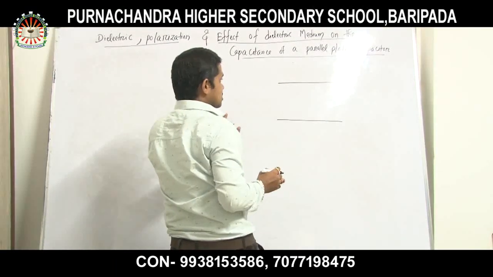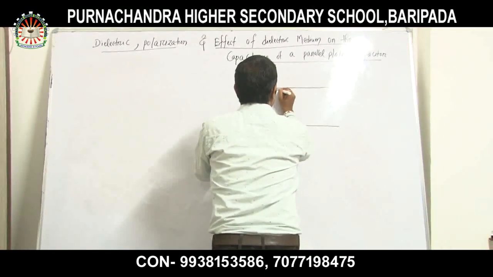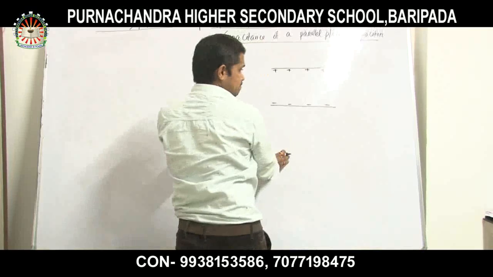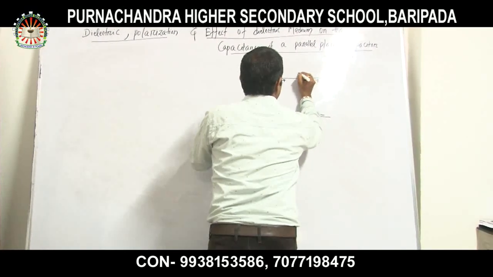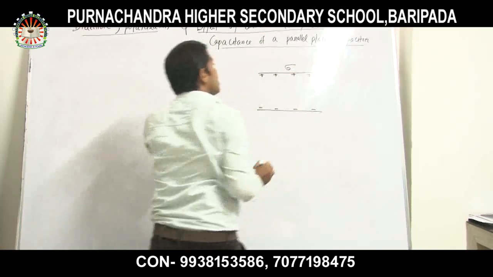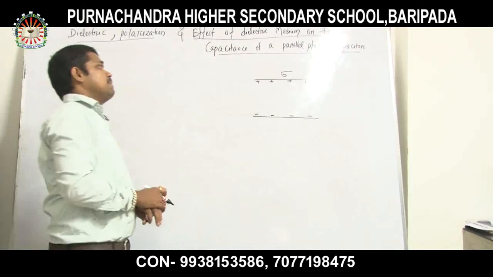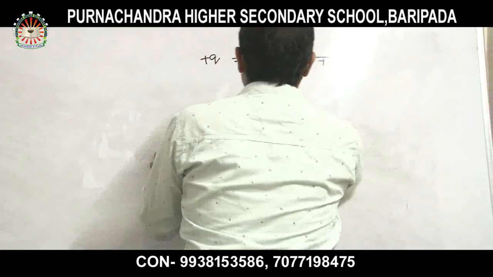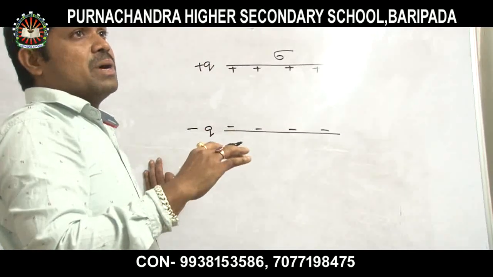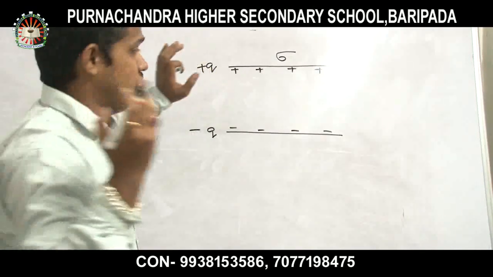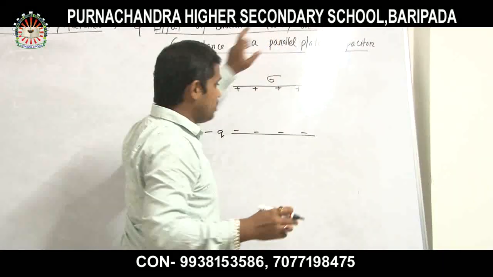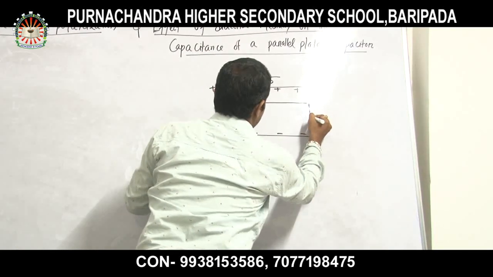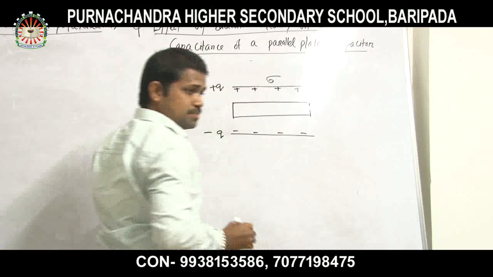One is a positively charged plate, another is a negatively charged plate, each having a surface charge density sigma. This is plus q, this is minus q. In the previous parallel plate capacitor I placed the air medium, but in this case we are discussing the dielectric medium. So let us place a dielectric medium between these two plates.